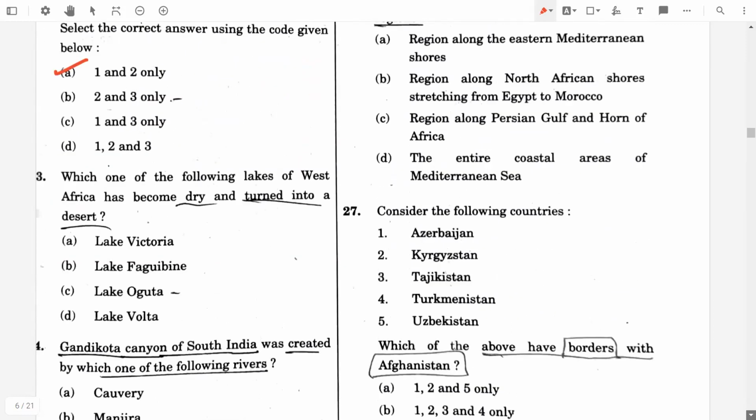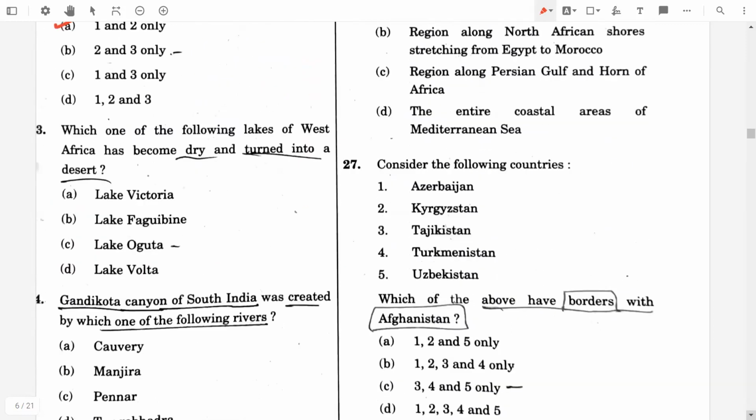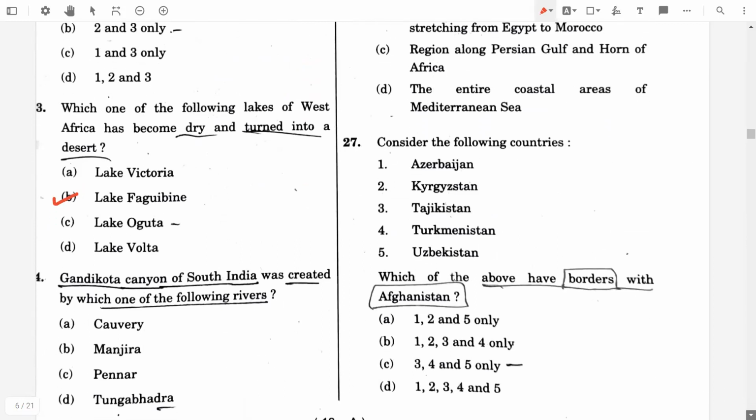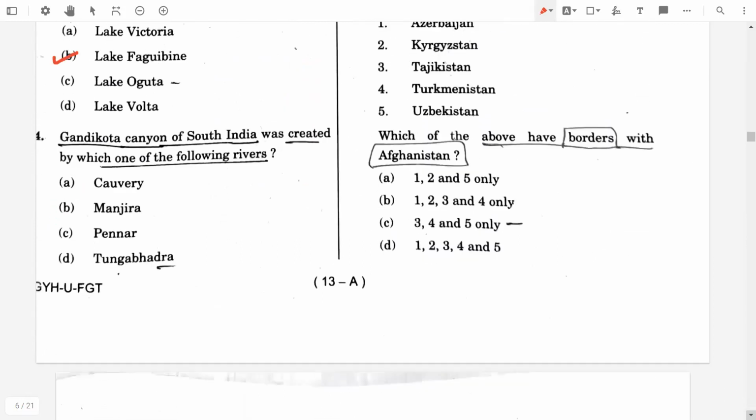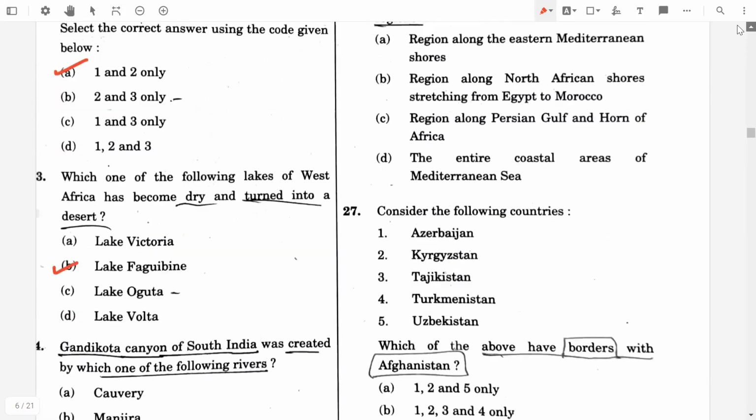Then which one of the following lakes of West Africa has become dry and turned into a desert? So it was the most important question. The answer will be Lake Faguibine. Then 24th question will be, Gandikota Canyon of South India was created by which of the following rivers? The option will be C, Pennar. Then we are going to 25th question.